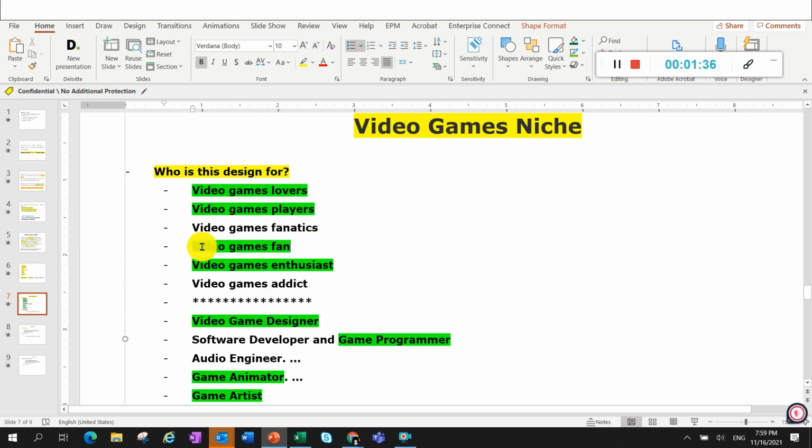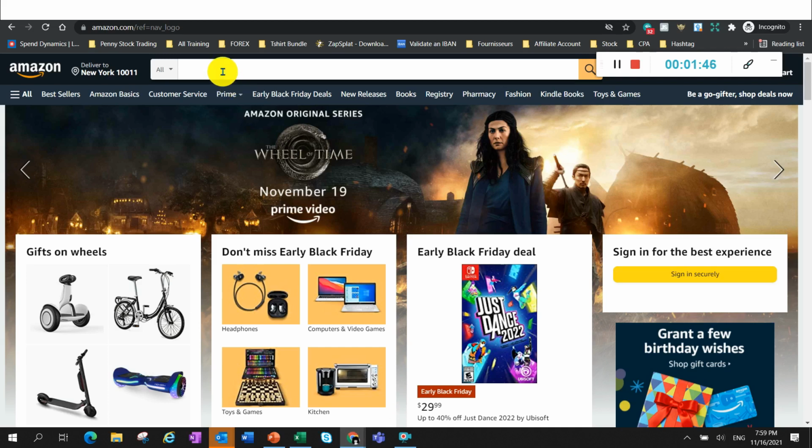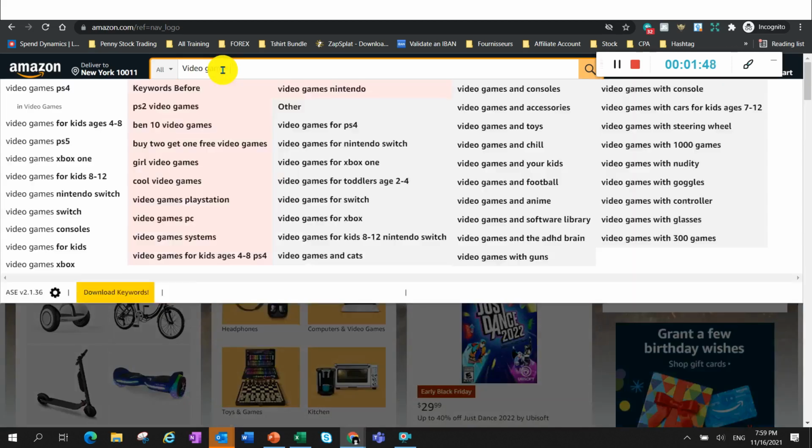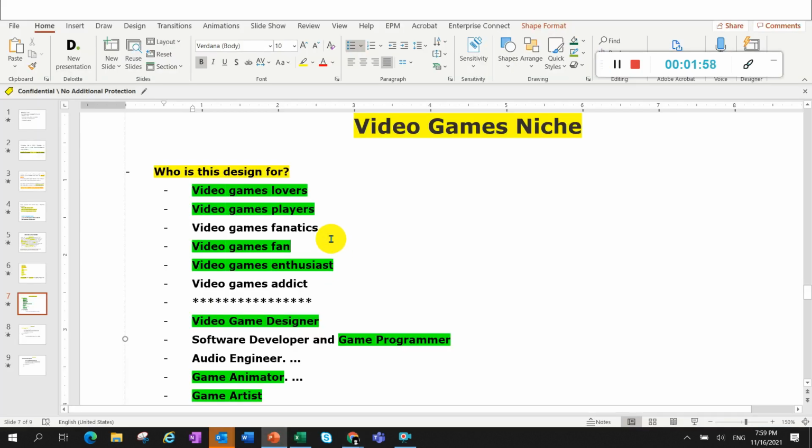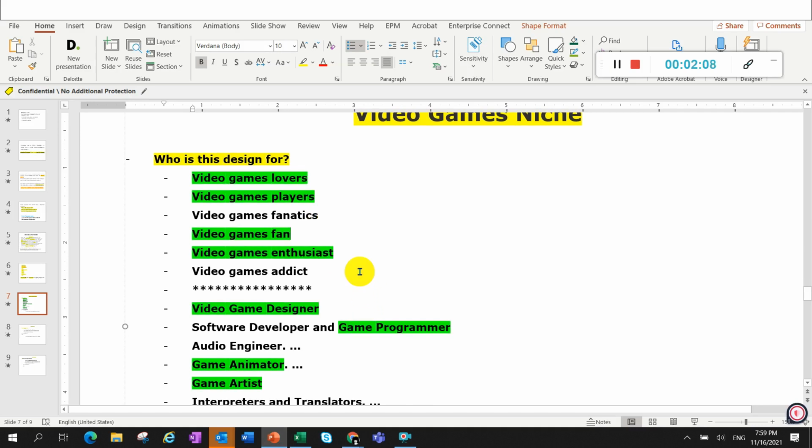As you can notice, a few ones are in green. These are the ones that, when I type them in the search bar, I can see that we have a search for them. For example, if I copy video game here and I go to Amazon and I type in fan, as you can see, we have a search for this one. And so these are the ones that I highlighted here in green. Even if sometimes I was not able to find them on Amazon, I kept a few that I was able to find on Google.